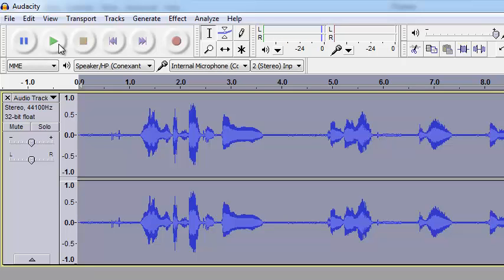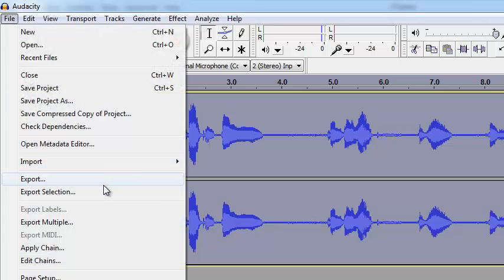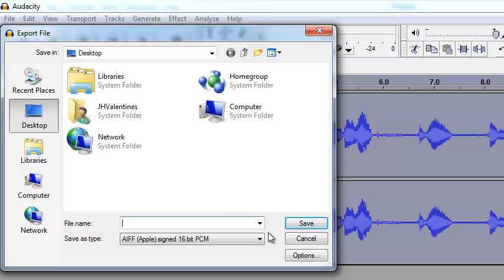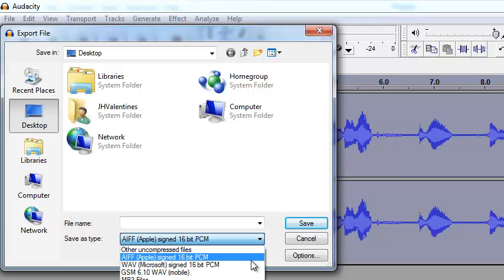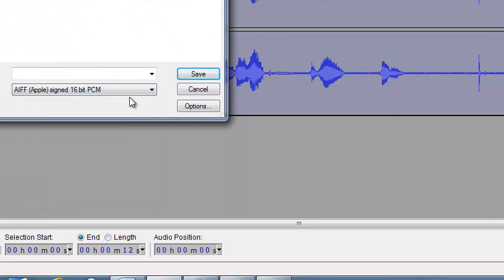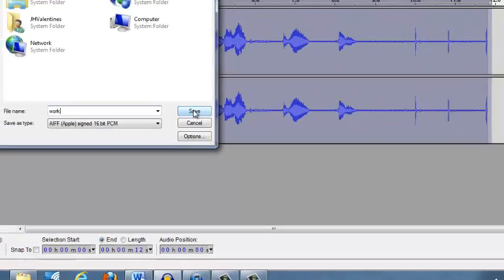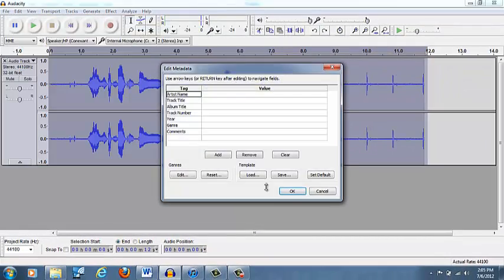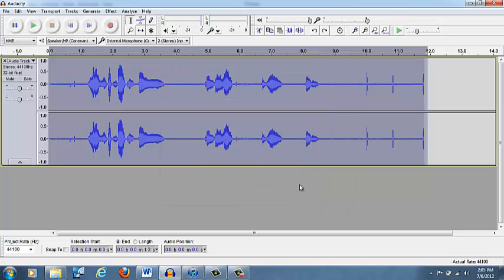So this file is about 12 seconds, and I'm gonna go ahead and download this to my iPhone. So the first thing I want to do is go ahead and do export. Obviously you want to save it in AIFF Apple file. So go ahead and click that. The file name, you can put whatever you want to name it. So I'll go ahead and name it work. So I'll go ahead and save that. I'll save that to my desktop. Go ahead and save. Go ahead and click OK.